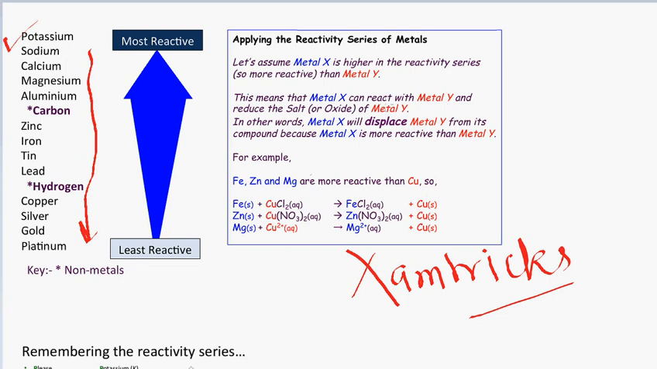This means that metal X can react with the salt or oxides of metal Y. In other words, metal X will displace metal Y from its compound because metal X is more reactive than metal Y. For example, if we add iron to CuCl2 aqueous solution, iron will throw the copper out and make a compound with Cl2, because we see iron is at a higher position than copper. Similarly, if we add zinc, it will also replace copper. Magnesium will also replace copper.